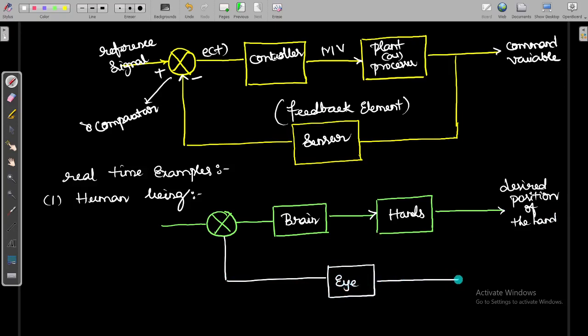If you are writing some notes and you want to write at one particular point but you are missing it, the brain senses this, and the eyes give that feedback to the brain. So here you have a reference position of the hand, and the position of the hand will be changed depending upon this feedback. So the eye is acting like a feedback for the process of any work. This is one example we can say.